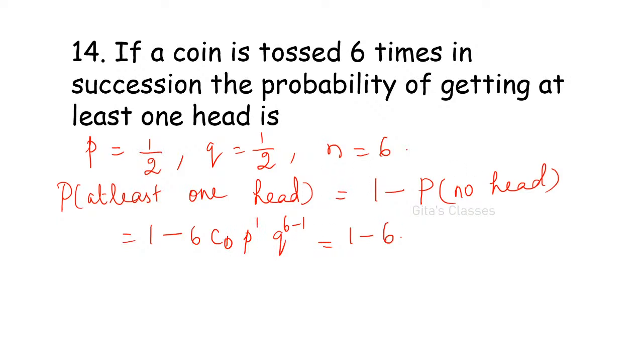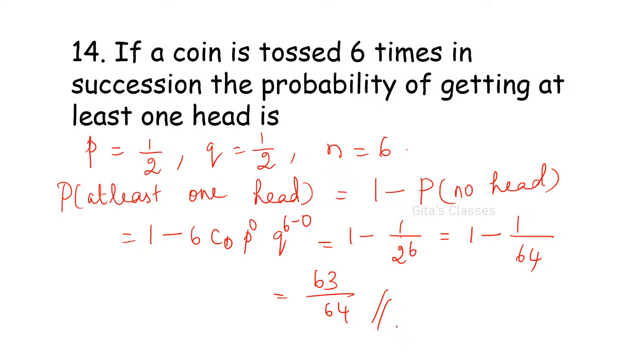So 6C0 is 1, and 1 by 2 to the power 6. 2 to the power 6 is 64, so that is 1 by 64. Therefore 63 by 64 is the answer. 63 by 64 is the answer for the 14th one. Understood?